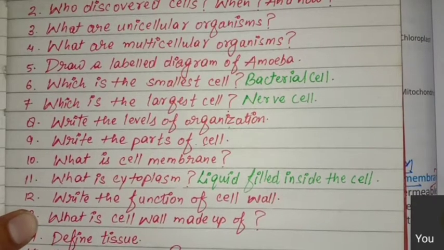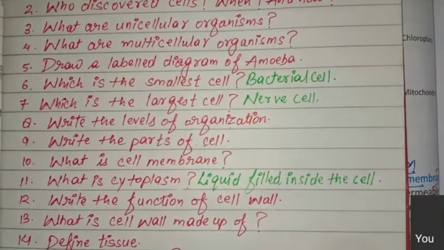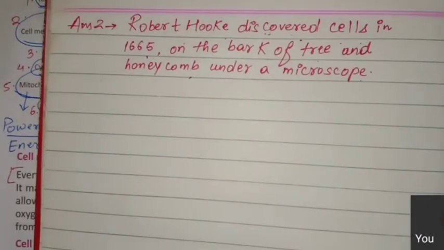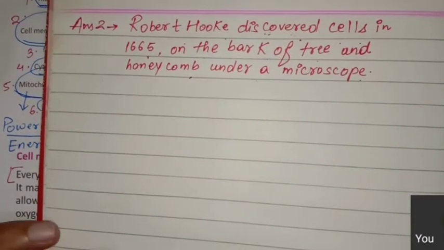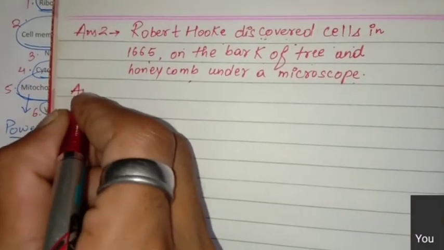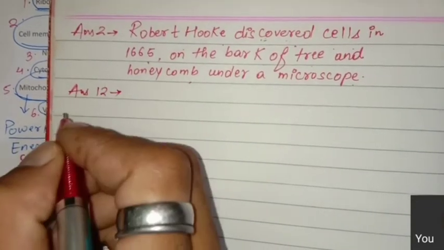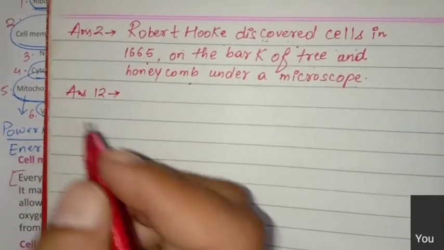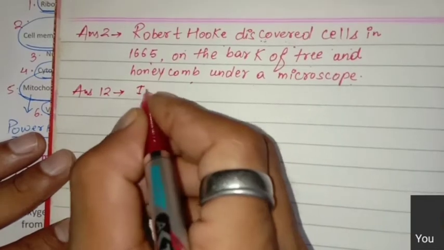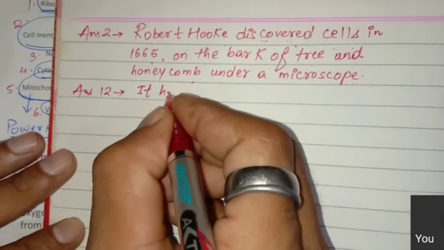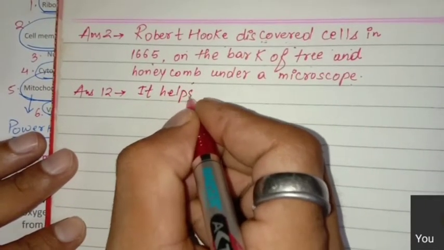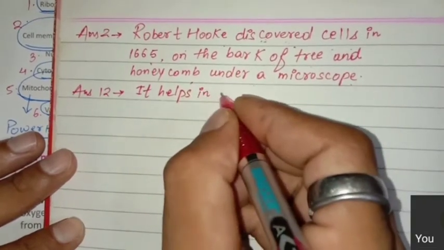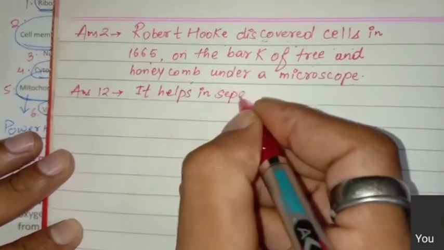Write the function of cell wall. Answer number 12.